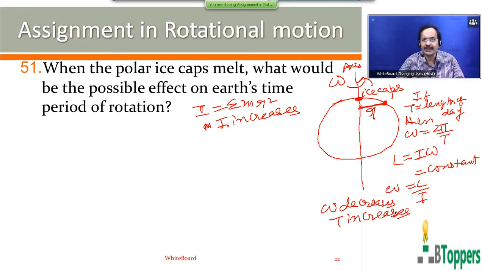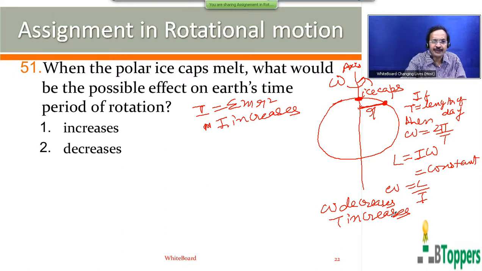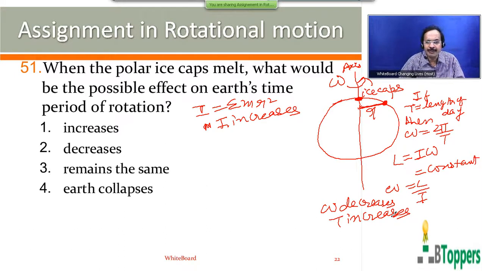Or you can say length of the day slightly increases when the polar ice caps melt. So look at the options for question number 51. First option is answer for question number 51.